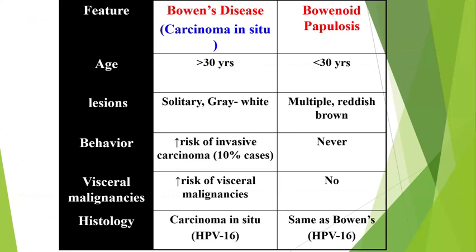The main difference between carcinoma in situ and bowenoid papulosis is that in carcinoma in situ, full-thickness dysplasia will be seen, whereas in bowenoid papulosis it will be moderate dysplasia. That's all. Visceral malignancy will not be identified in bowenoid papulosis, but here in Bowen's disease, it is associated with the risk of other malignancies.